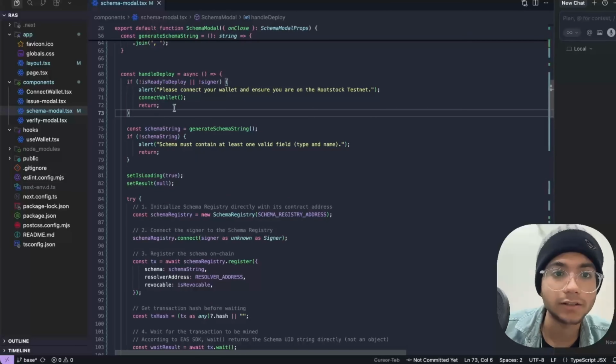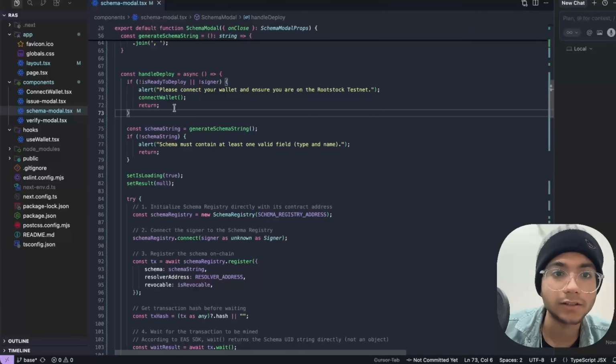Now, once we got the attestation UID, we have successfully achieved our aim, and we just showcase that attestation UID in case the user wants to verify that UID with our verify modal function. Once shown in the UI, they can also explore it, and on the RSK Explorer, we have put the link of it. Our frontend is pretty simple and straightforward. If you know Next.js, you can easily configure it by yourselves.